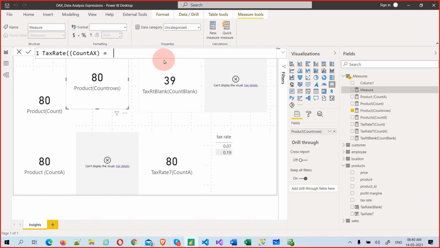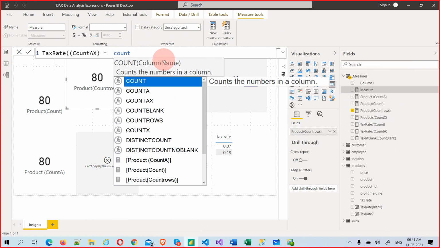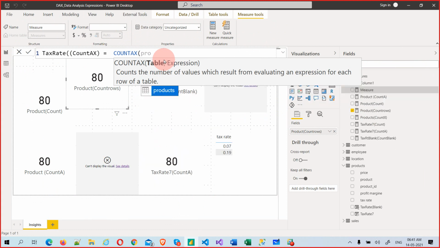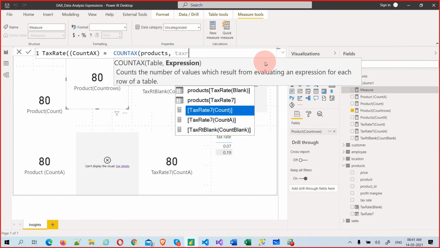In this count AX, we are going to count only the true or false values. Just count true values. How to do that? Count AX, this one, and the table is Product, comma, expression. What is that column name? Tax rate 7.